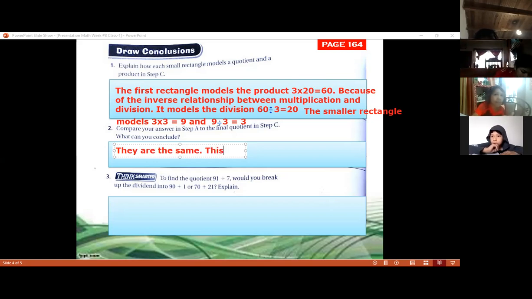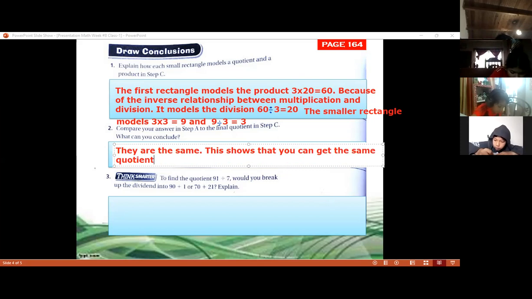No, I'm going to write more. This shows that you can get the same quotient by breaking the dividend into parts. Just that, into parts.